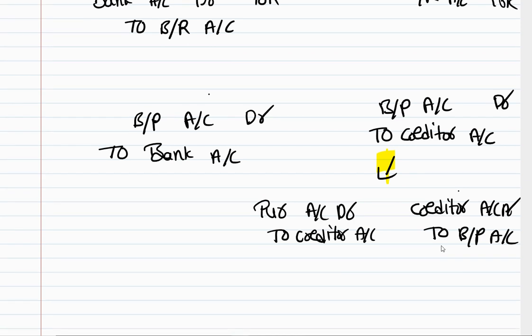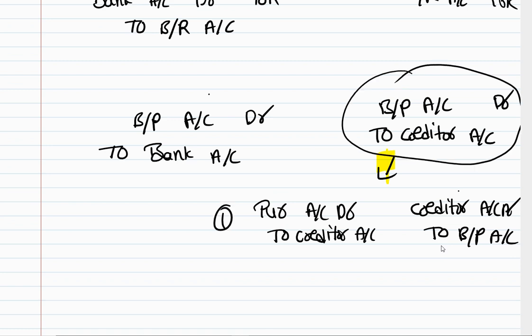And then when the bill is dishonored, we have written this third entry. So here creditor and creditor will get cancelled. Then in the third entry, bills payable and bills payable will get cancelled. Back to the original, purchases account debit to creditor account, right?